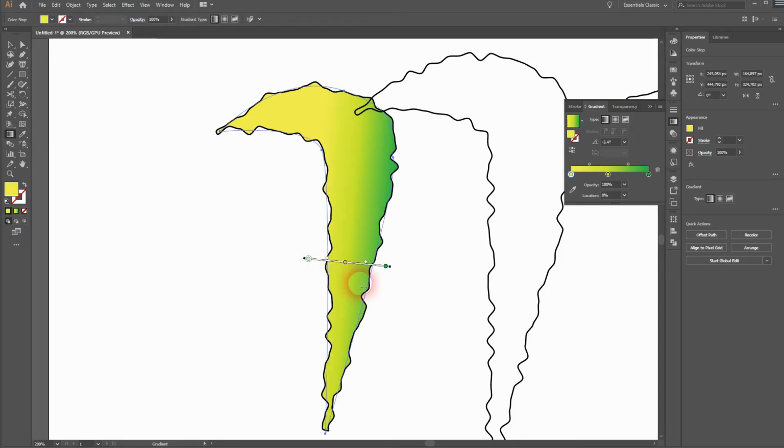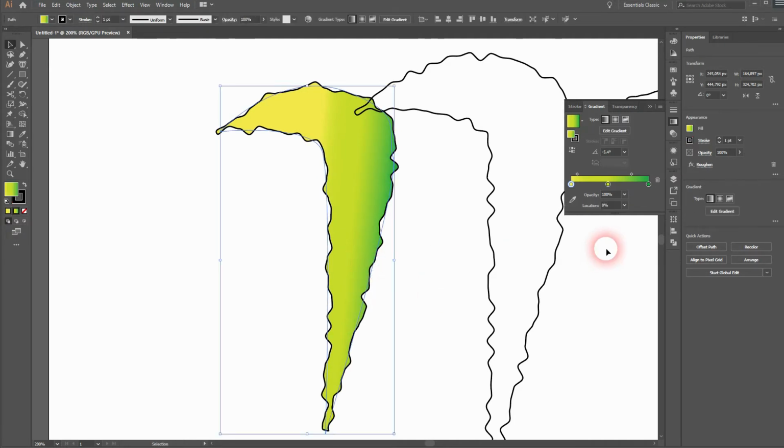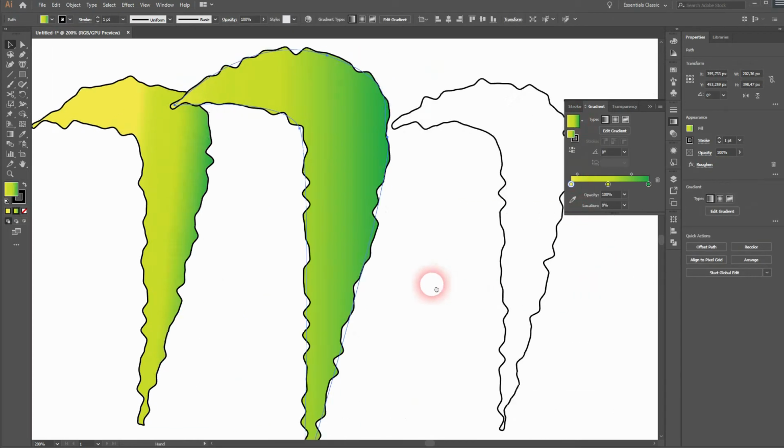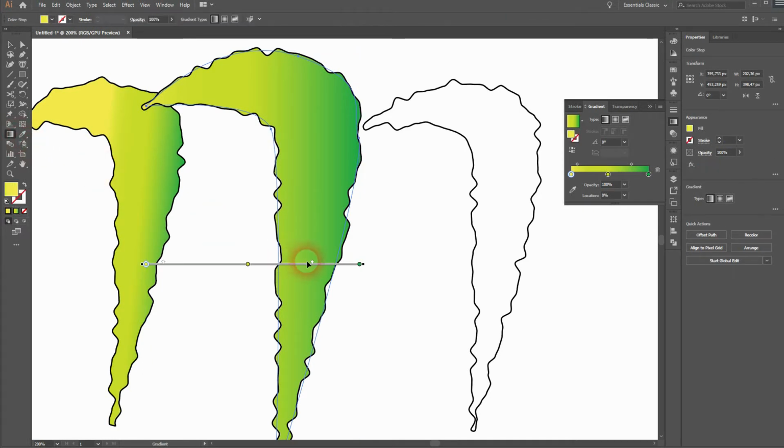And these little white circles are there to play around with the transition between the colors, so you can smoothen that as well. I'll add the same gradient to the center and the right shapes and adjust them slightly. Again, I'll make it smaller, rotate it, play a bit around with the colors and the transitions.